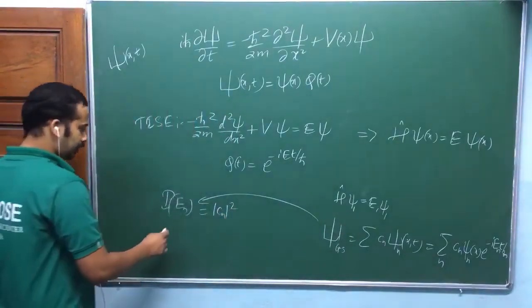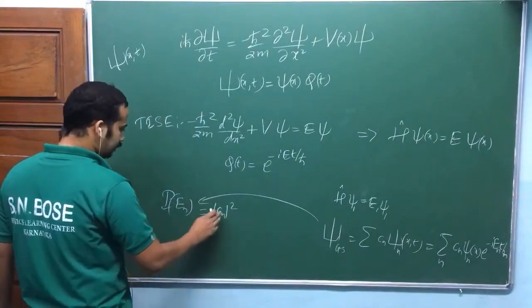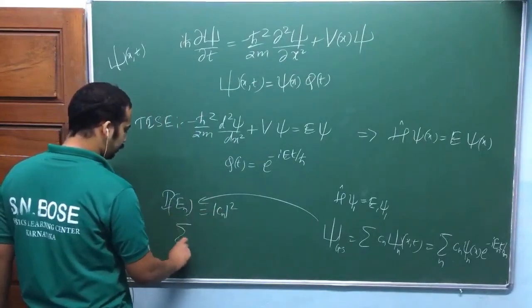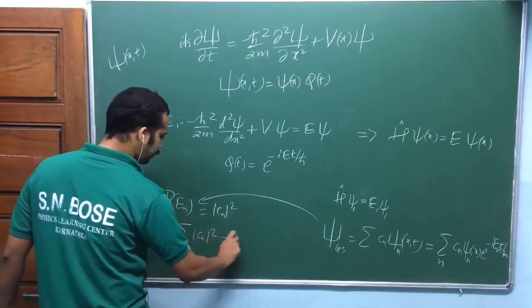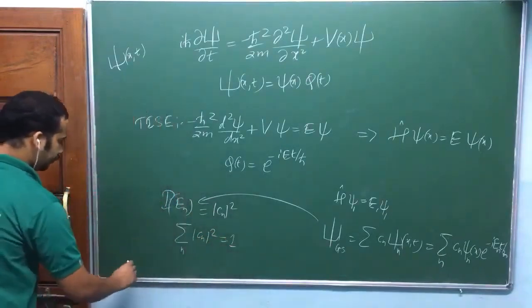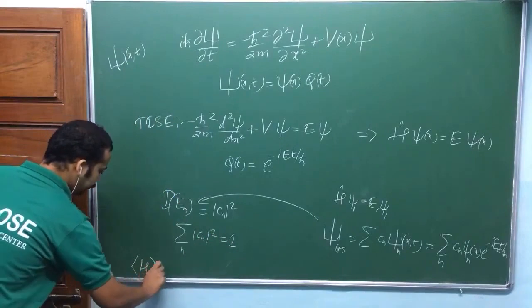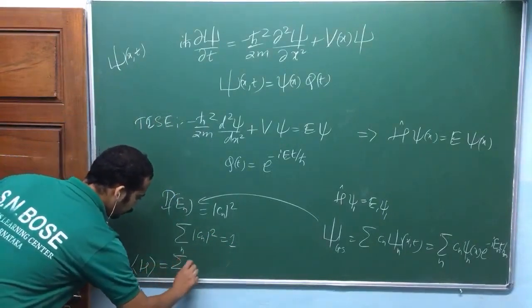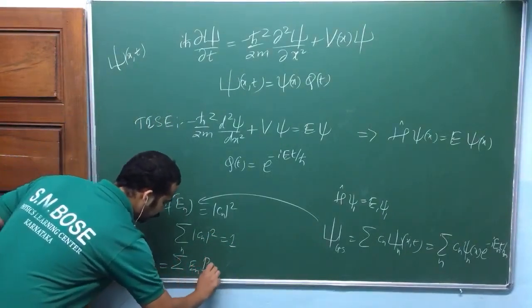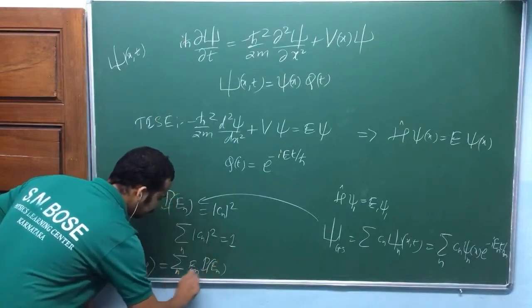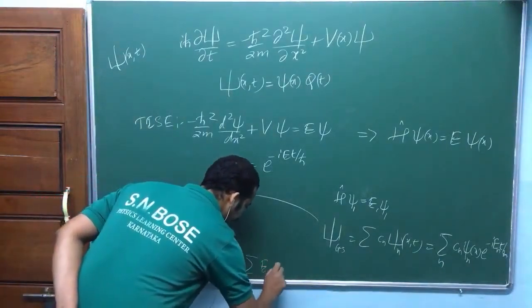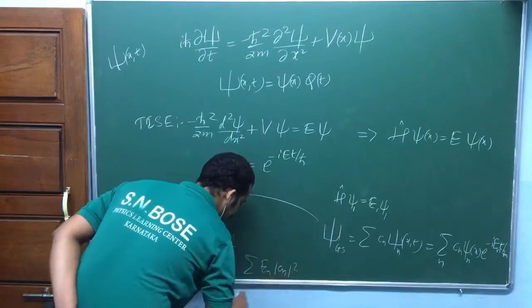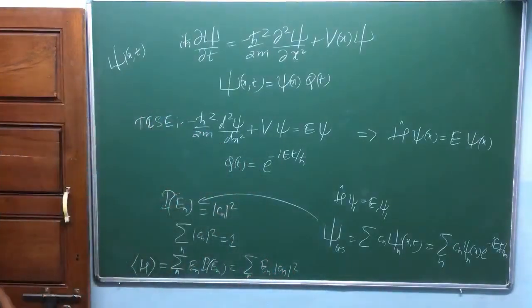Once this probability is defined, it should be normalized: summation over mod Cn square should be equal to 1, and you can use this to find the average energy, summation over En into probability of En, that is equal to summation over En into mod Cn square, isn't it? These are the things that we found.